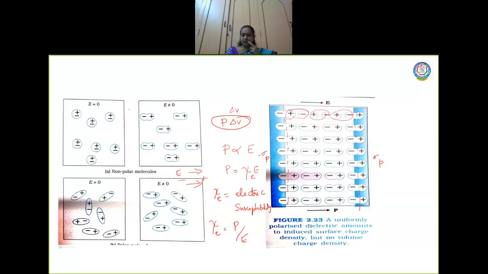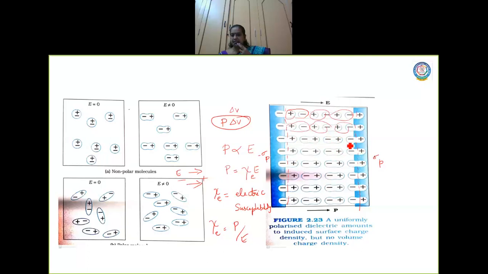So what will be the net effect? As I told you, the net charge will be 0 here, because the positive charge of one dipole sits close to the negative charge of the adjacent dipole. So everywhere this will happen. Here also the same thing, similarly everywhere.